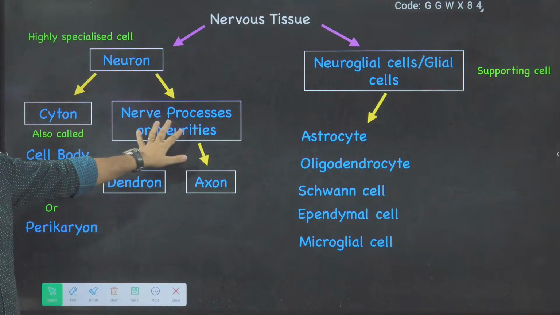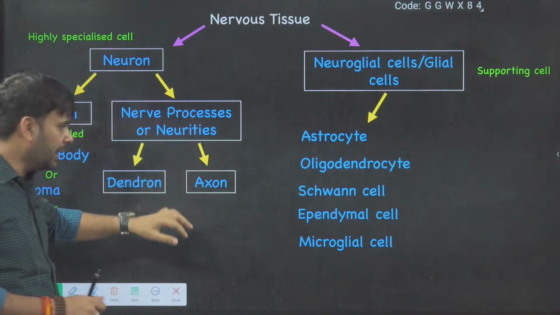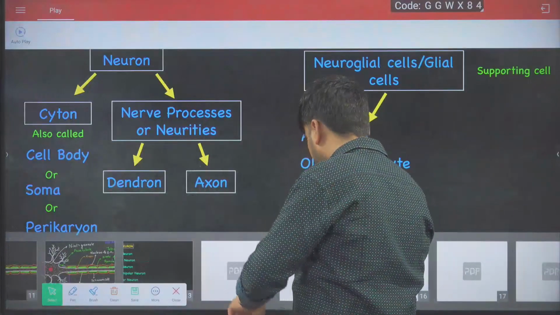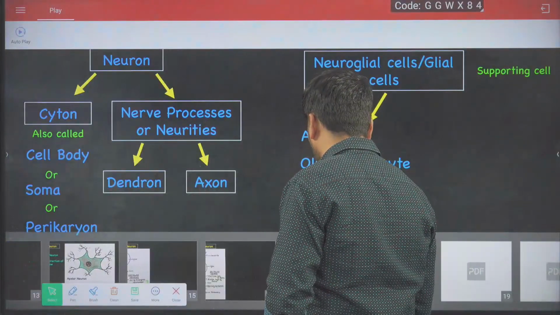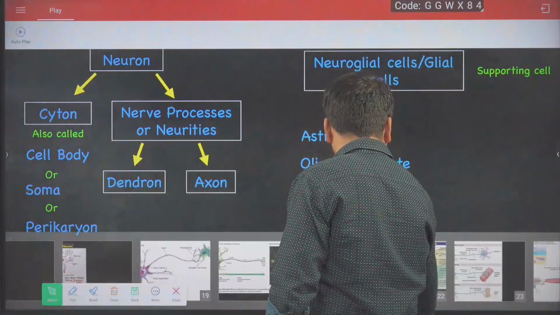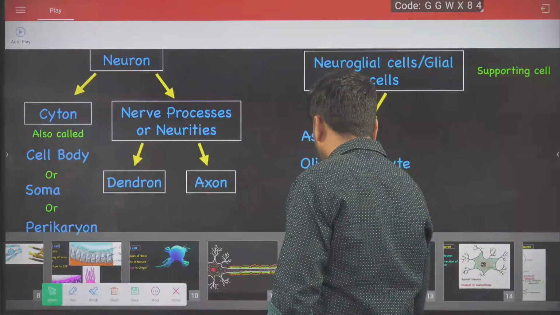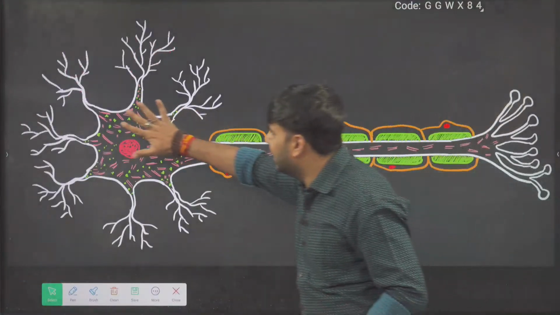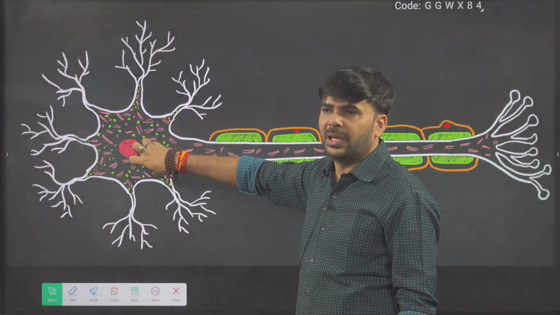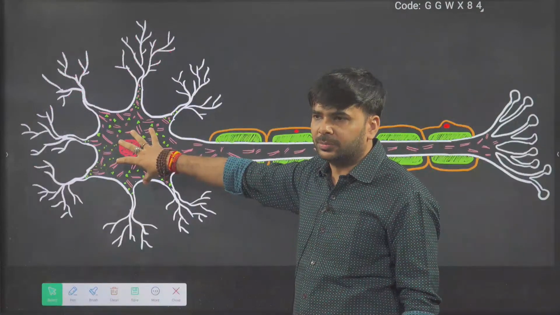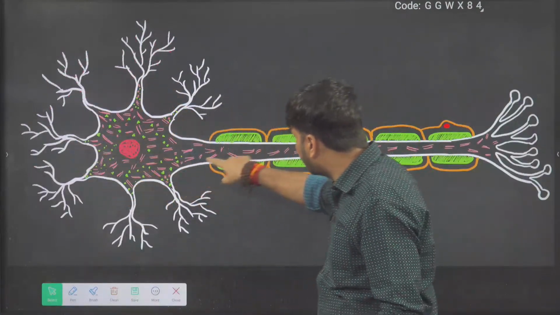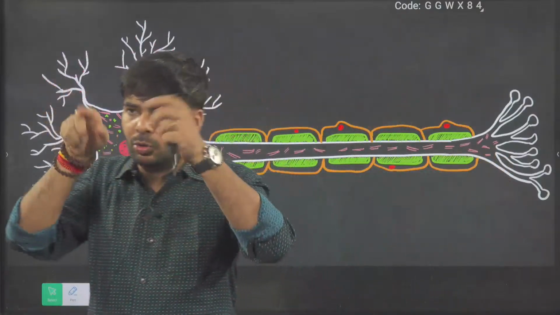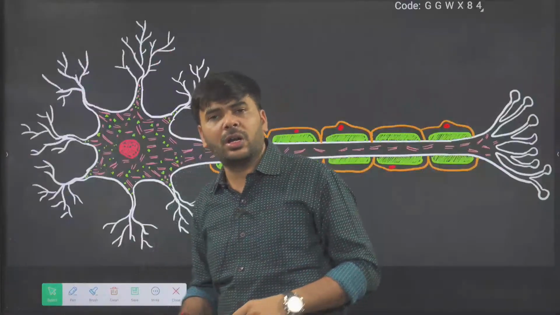In a neuron, two main areas are there. You see this one, if I say one single neuron, here. So this is one neuron. This main cell area is the cyton. These outgrowths are called projections or neurites.